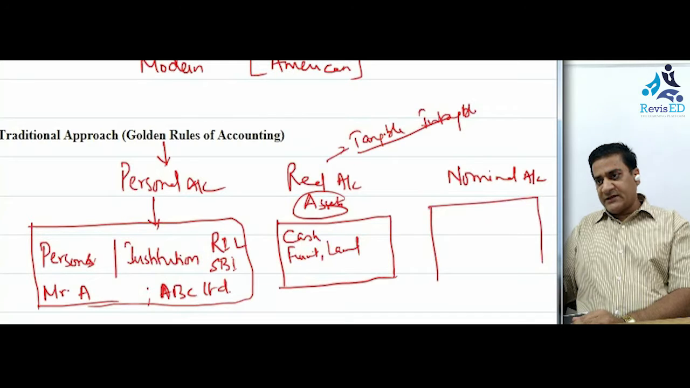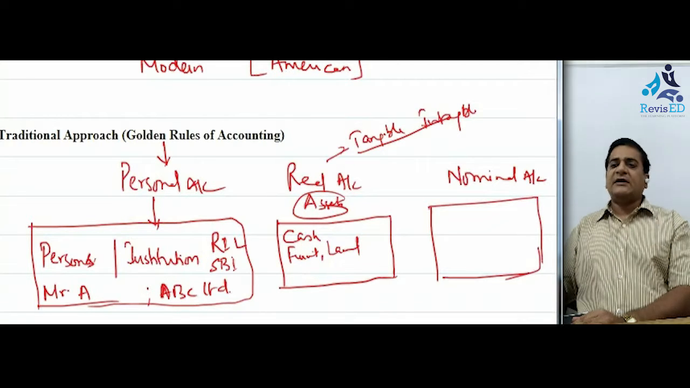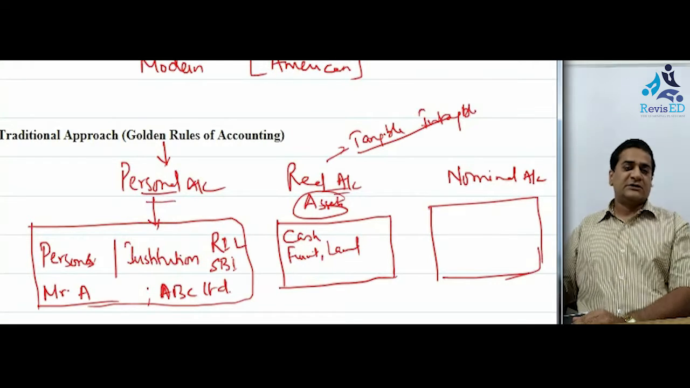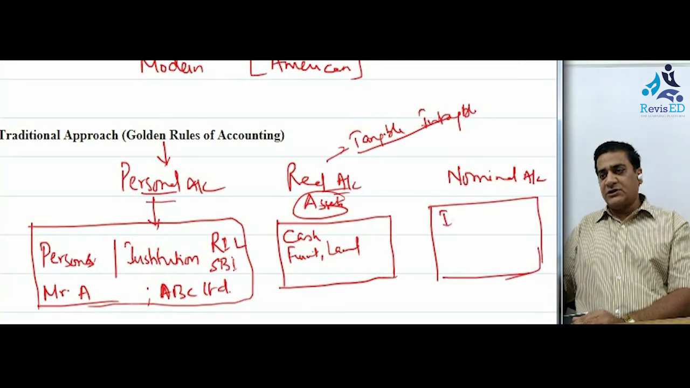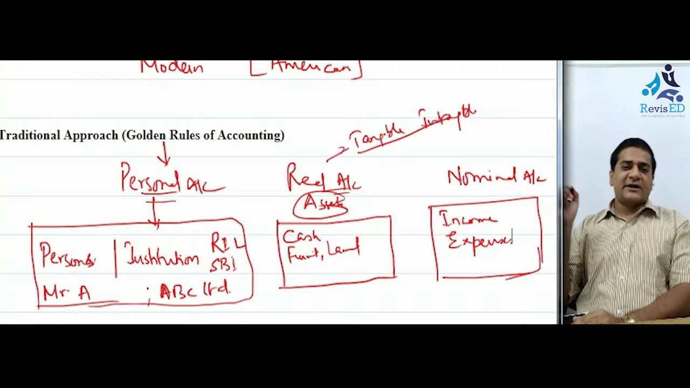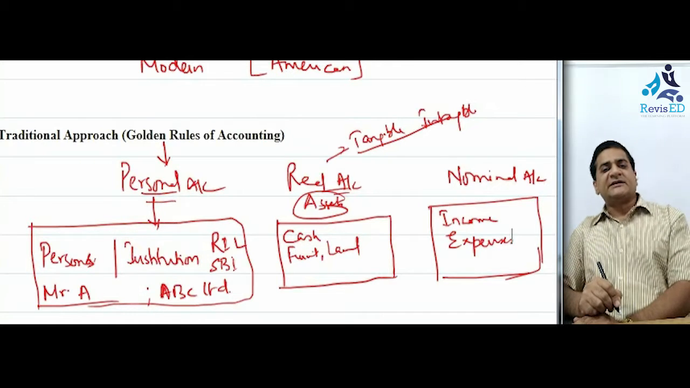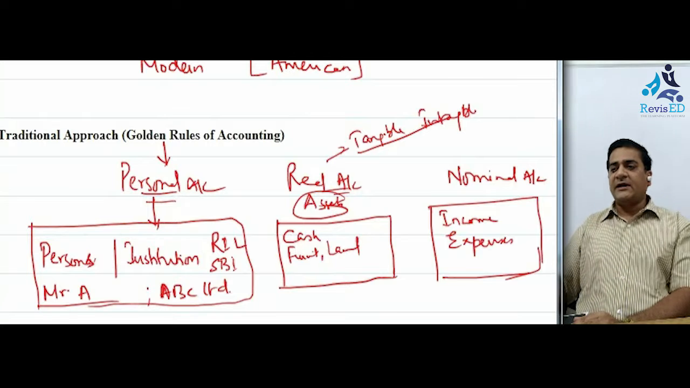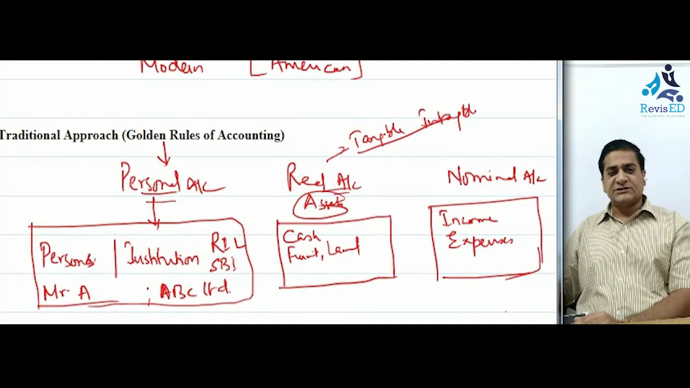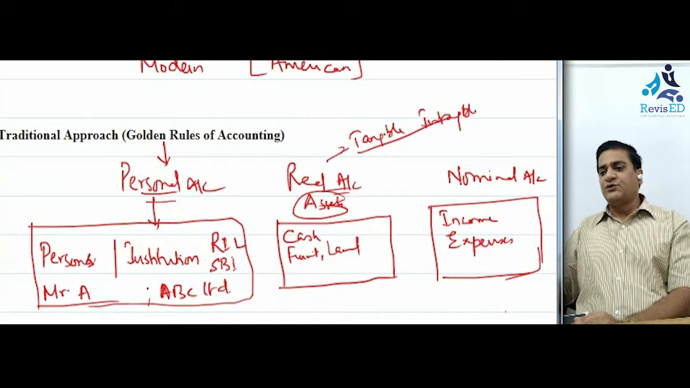The third account would be the residual account. Residual in the sense that it would include all those elements which have not been covered under the personal accounts or the real accounts. Which means here we'll be talking about income or expenses, or gains and profits. Say for example, if you have received any commission, that's an income, so we would record it under the nominal accounts group. Expenses would be the salary paid, commission paid, discount allowed, rent paid, electricity charges paid, labor wages paid. All these would be covered under the head of nominal account.